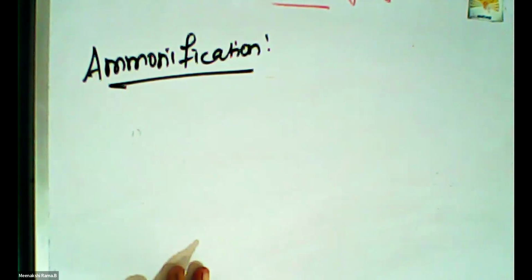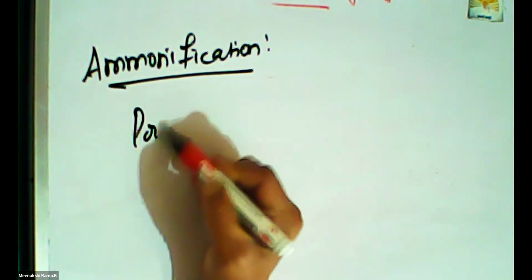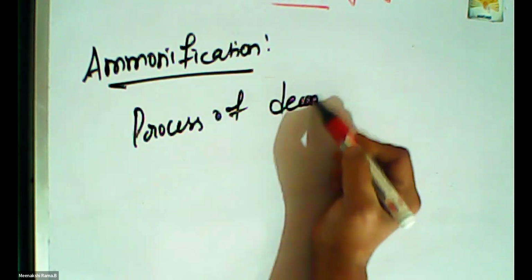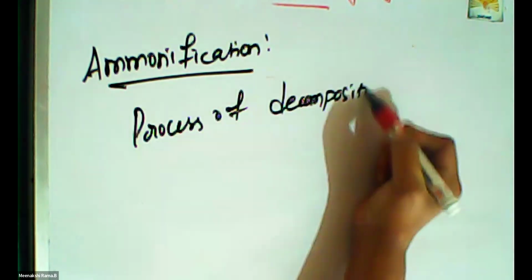The process of decomposition of nitrogenous waste by putrefying bacteria and fungi into ammonia compounds is called ammonification. What is decomposition?